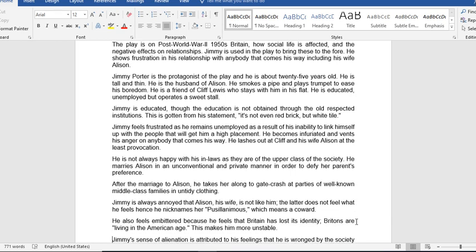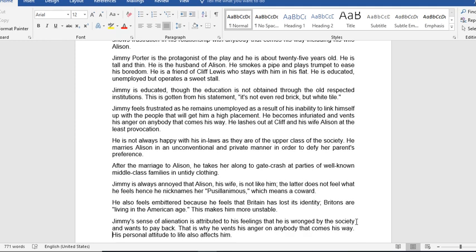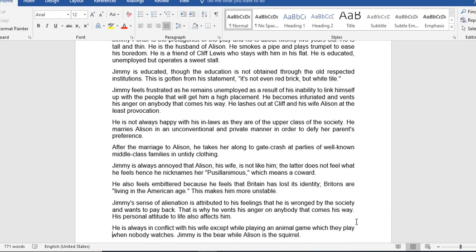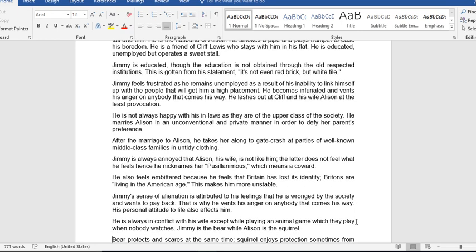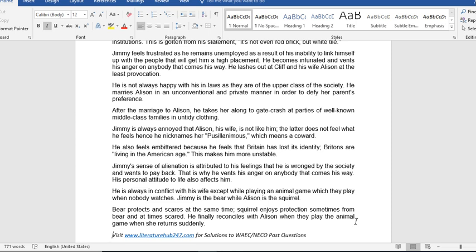He marries Alison in an unconventional and private manner in order to defy her parents' preference. After the marriage to Alison, he takes her along to get crashed at parties of well-known middle-class families in untidy clothing. Jimmy is always annoyed that Alison, his wife, is not like him. The latter does not feel what he feels, hence he nicknames her Pusillanimous, which means a coward.